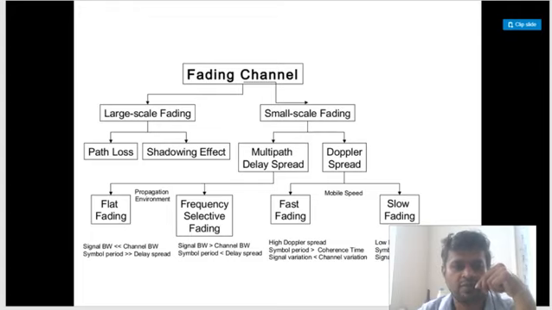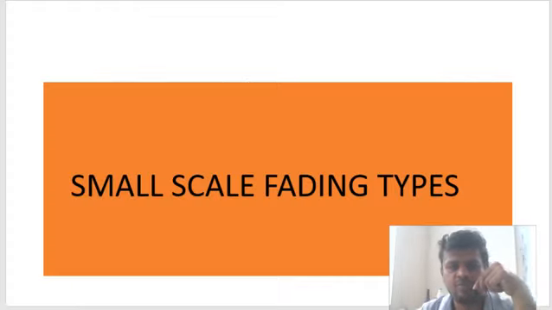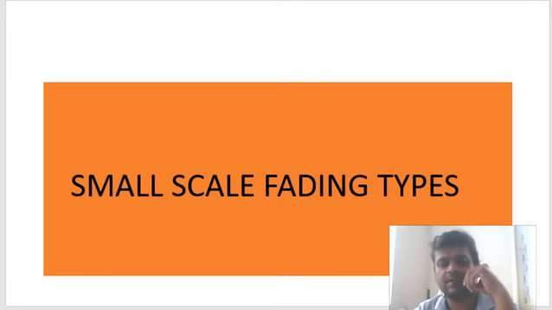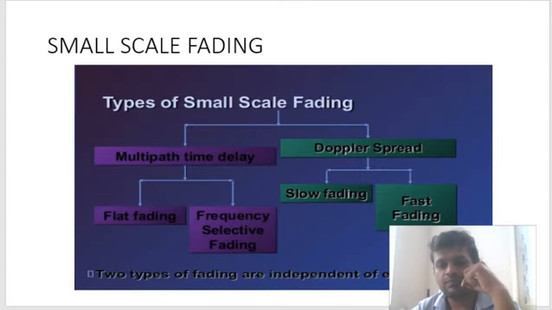All right. So I will start from this. This is the small scale fading types. So first of all, what causes small scale fading? It is caused because of multipath components, and large scale fading is being caused by huge buildings. Always notice that in large scale fading, when we are observing fading, the time span is high, for example 15 seconds, 20 seconds. But when we are calculating small scale fading, the time span is very small.